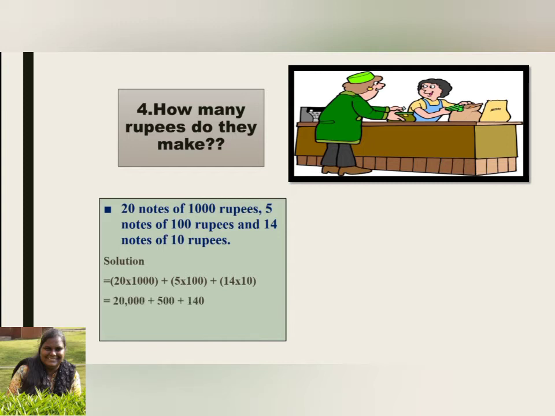20 into 1000 means 20,000. How? 2 ones are 2. And how many zeros are there over there? 4 zeros. So just add them up. 5 into 100 is 500. 14 into 10 is 140. So 20,000 plus 500 plus 140. What is the answer they make? Let's see here.